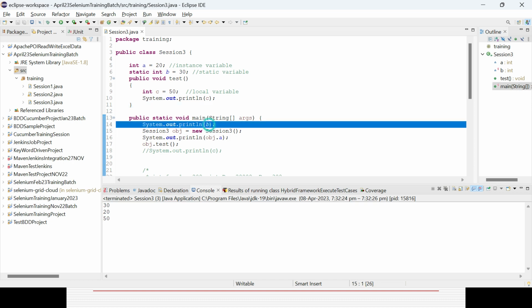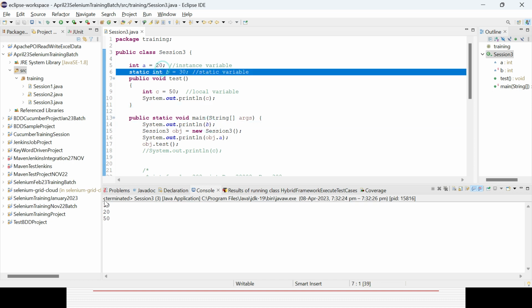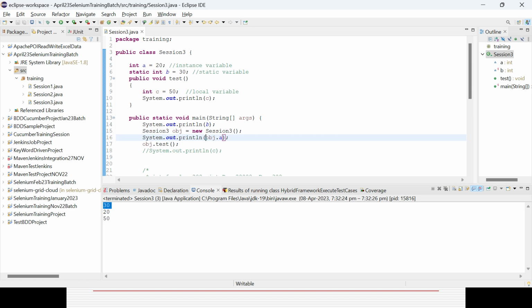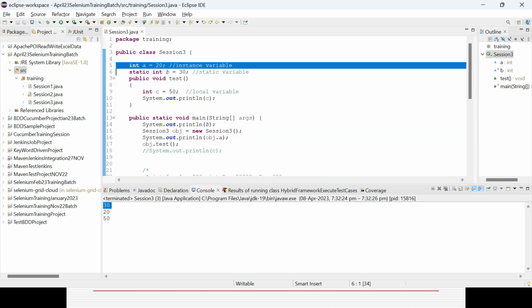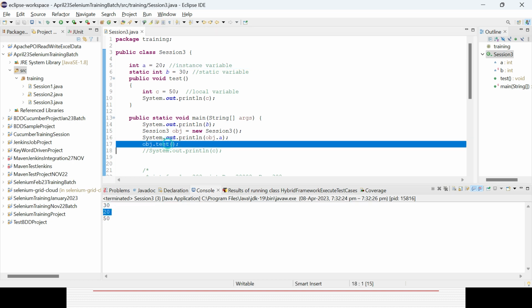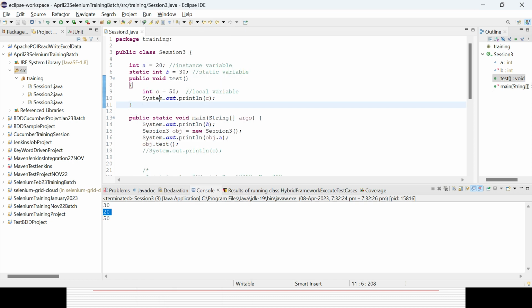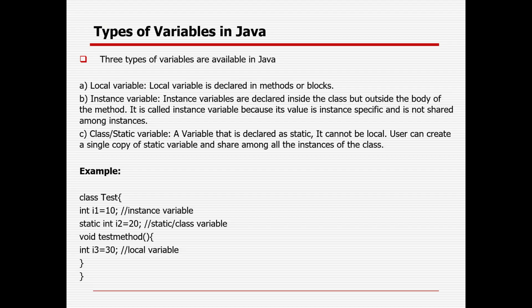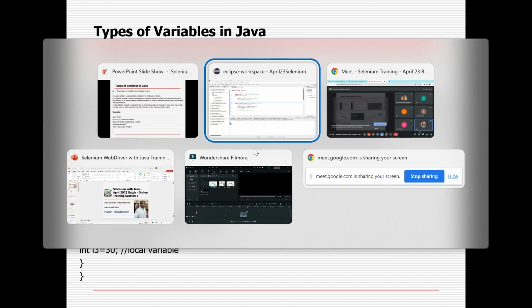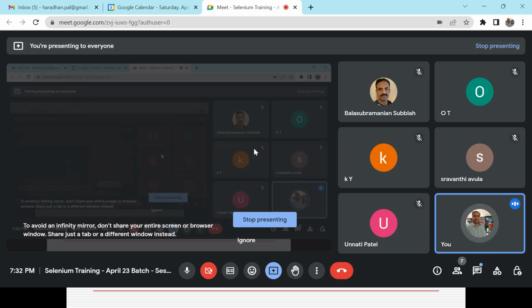So now it is coming for the B. What is the value? It is 30. It is printed here. Then next I want to access the instance variable with the help of the object. So 20, it is printing here. And the local variable I cannot access directly, but I am calling the method here. Whatever I have defined in the method, I am just trying to print that value, and it is working that way. So that is the way you can deal with these three types of variable in Java.